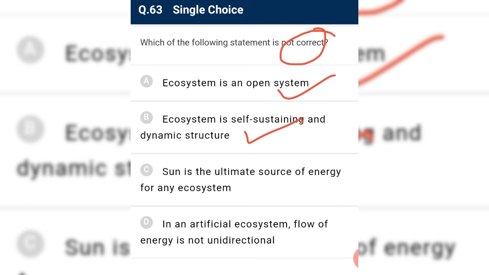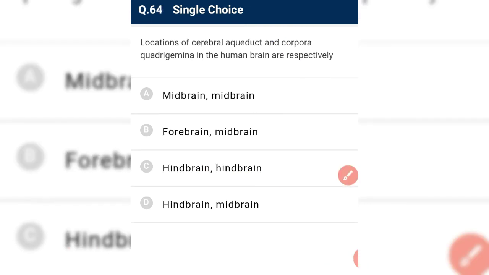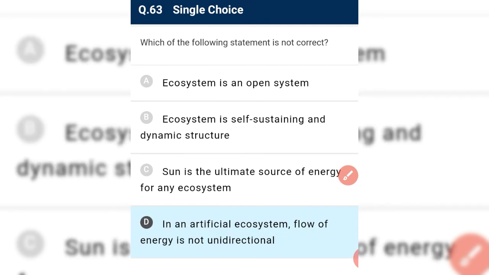Sun is the ultimate source of energy for any ecosystem. Yes. In an artificial ecosystem, flow of energy is not unidirectional. No. In an artificial ecosystem, the flow of energy is unidirectional. It cannot change cyclically in an artificial ecosystem. So it is incorrect. In an artificial ecosystem, the flow of energy is unidirectional.